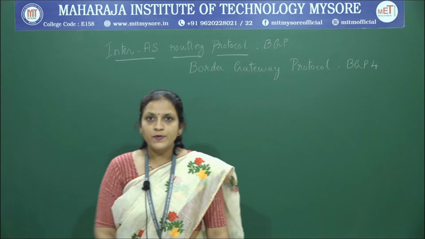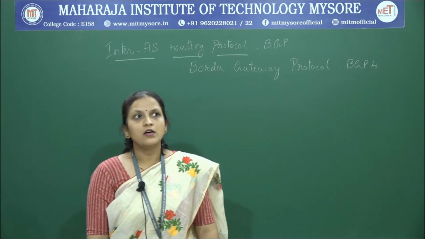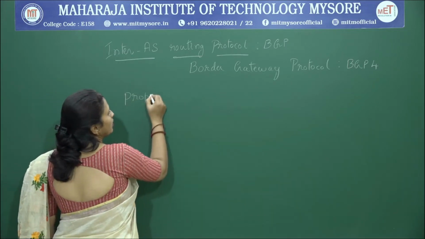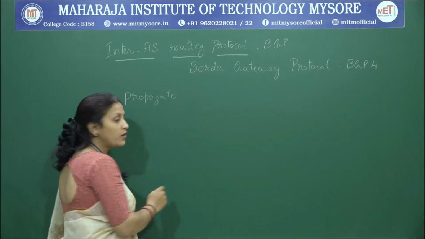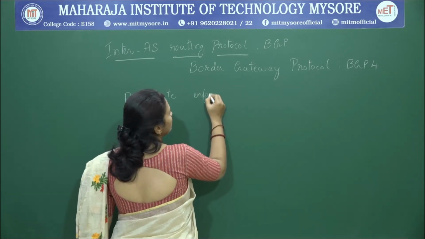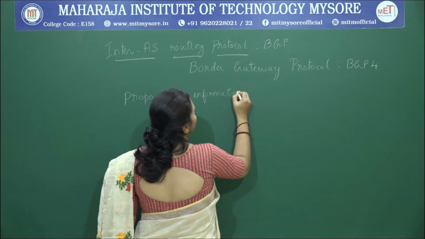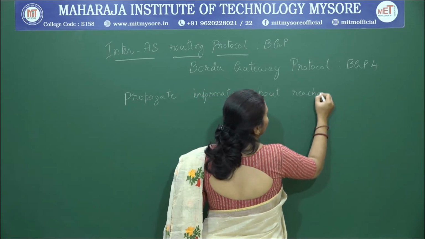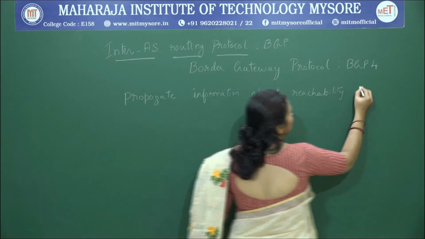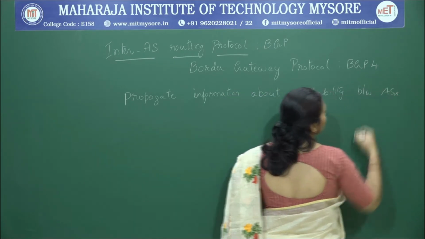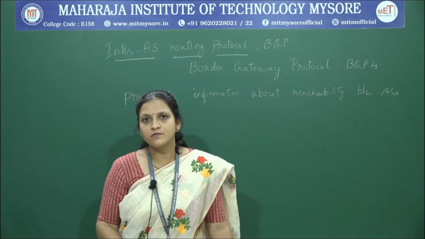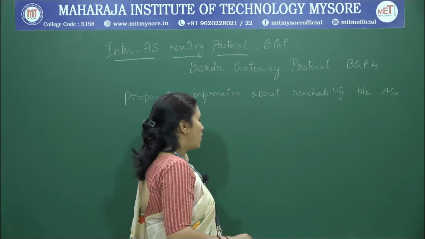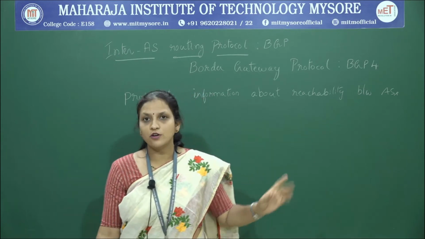BGP provides an autonomous system a way through which it can propagate information about reachability between autonomous systems, that is, how a packet can be transmitted from one router to another router which are spread across different autonomous systems.